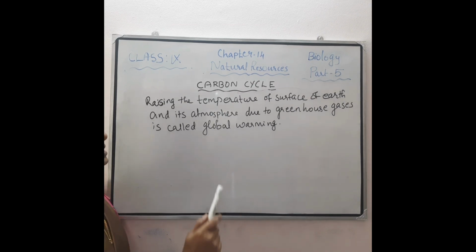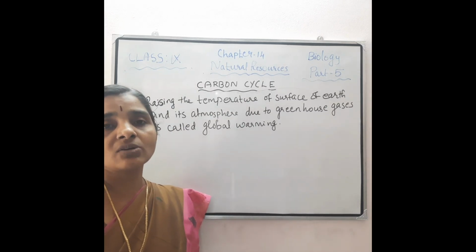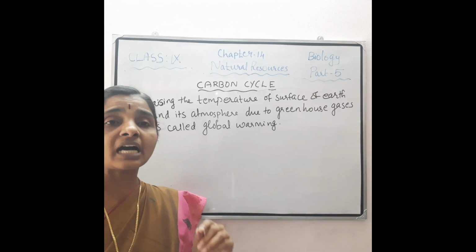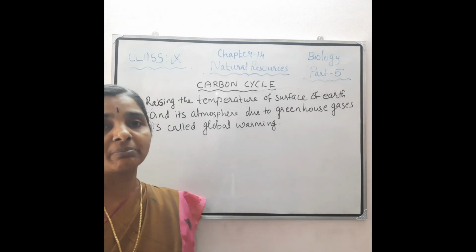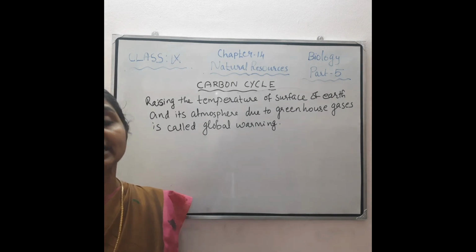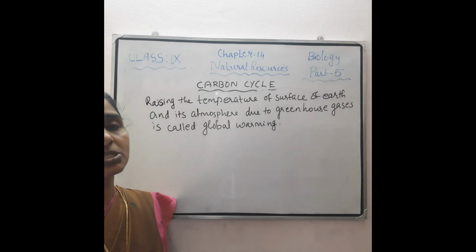Then how does this greenhouse effect lead to global warming? So we studied that because of the greenhouse effect, there are greenhouse gases, such as methane, carbon dioxide, etc. So the gradual increase in the level of these greenhouse gases, especially carbon dioxide, in the atmosphere will lead to an increase in the temperature of the atmosphere also. And that finally leads to global warming.